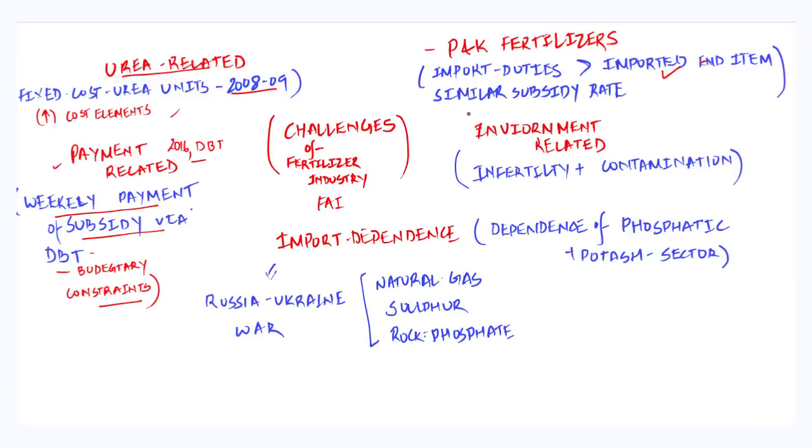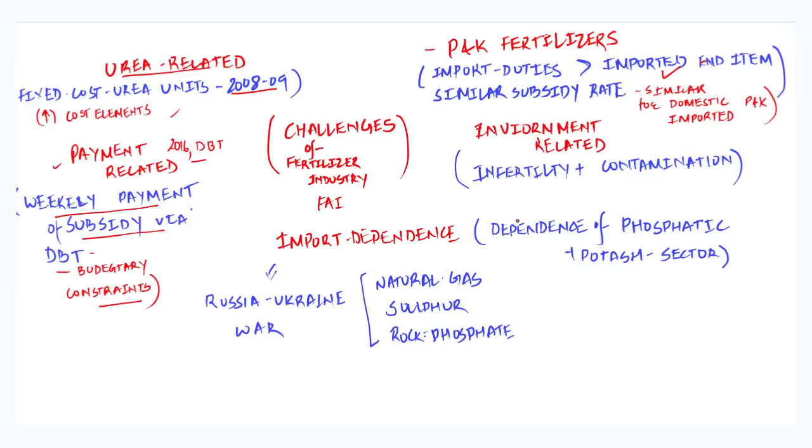The second cause that they highlight is related to the subsidy rate. The subsidy rate is similar for domestic and imported potassium and phosphorus fertilizers, which is thus not providing any incentive for the domestic producers to make value addition or expand the level of production.